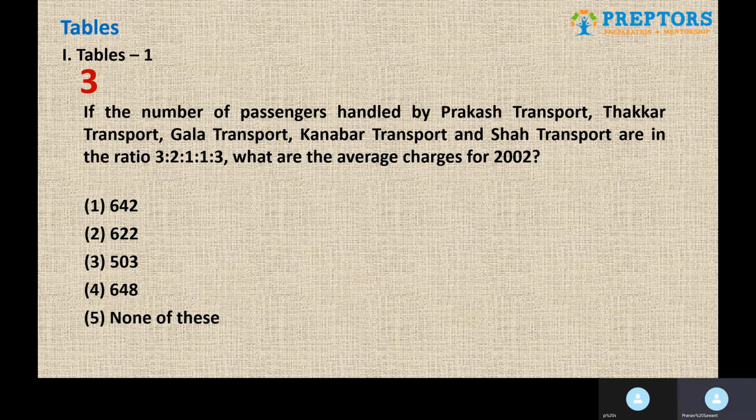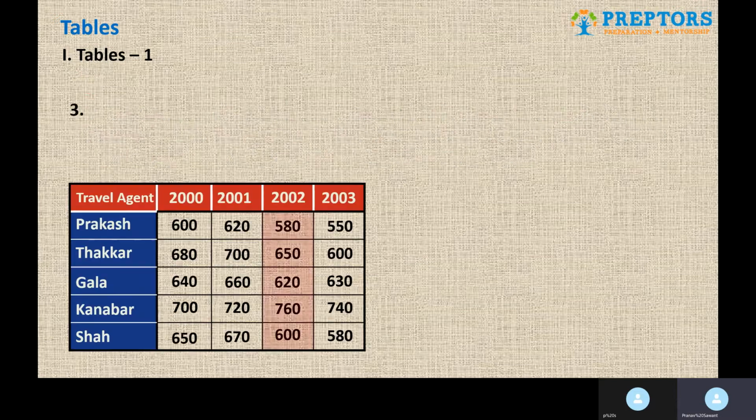So, we can relate this to the weighted average method, which we have learned earlier. In the weighted average, we had weights, we had quantities or price, and we simply use the formula. Over here, the weights are the ratios. So you can simply use the weighted average formula and get the answer.